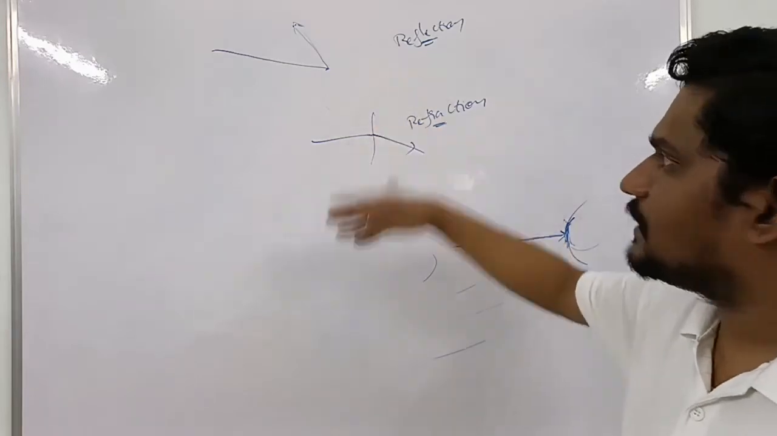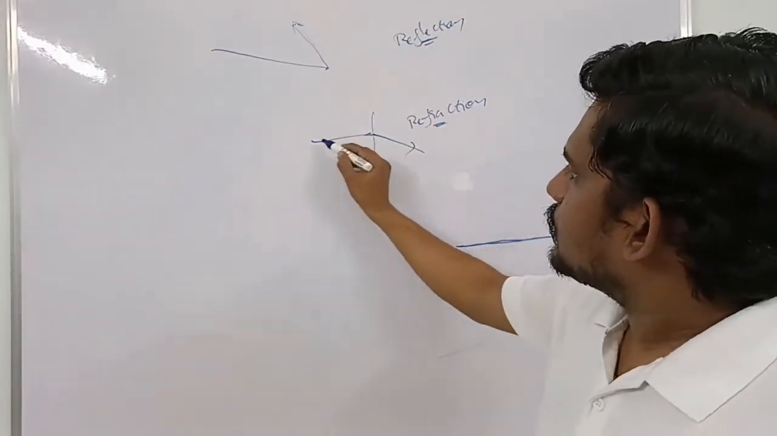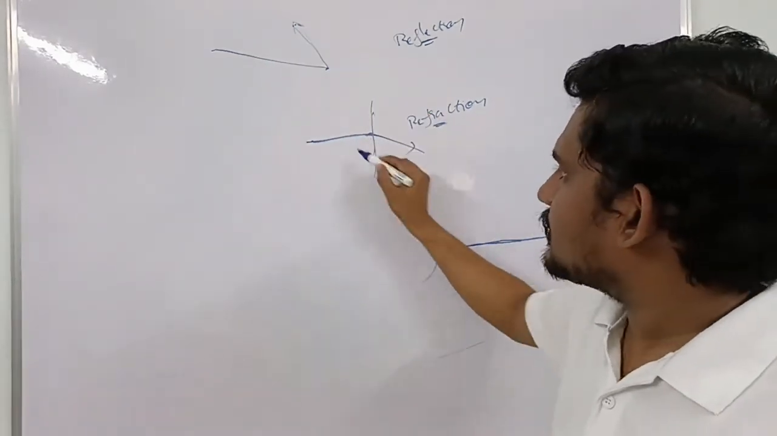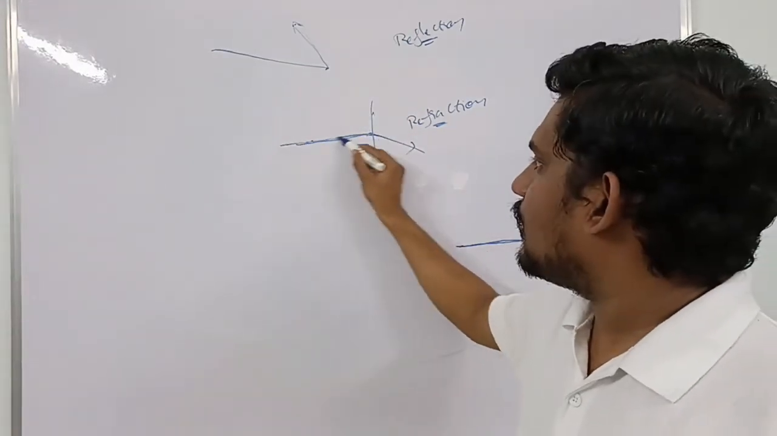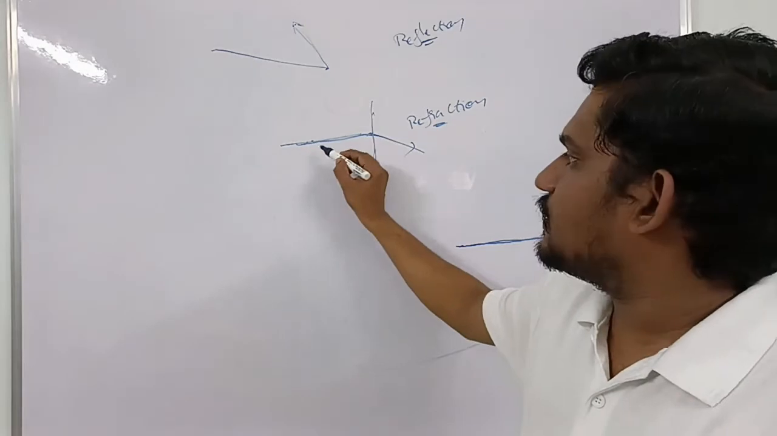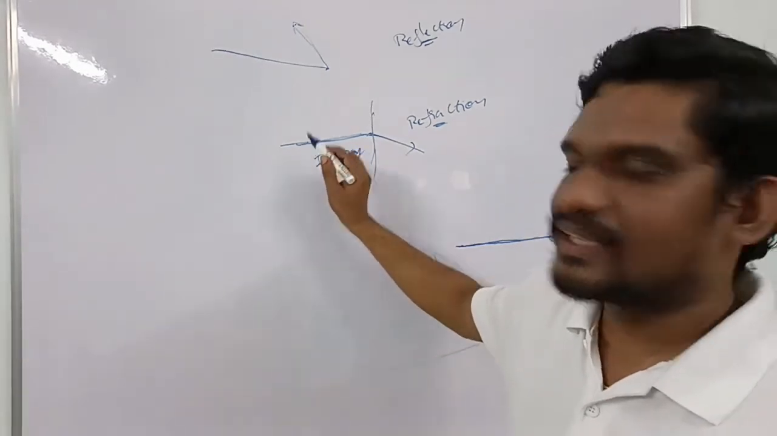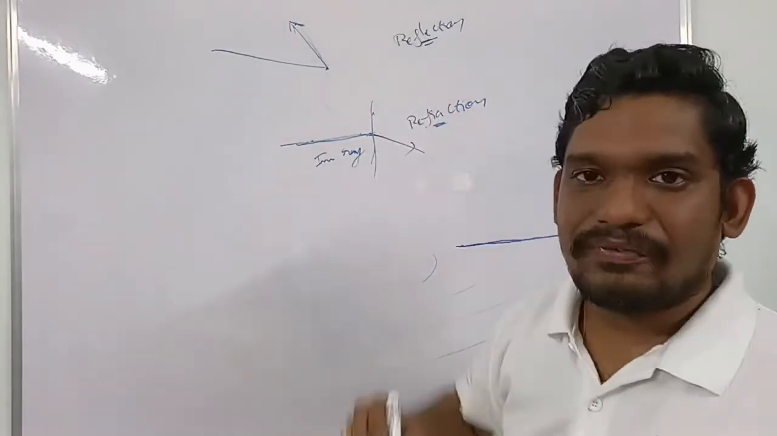There are many techniques. We will discuss this later. For the time being, I'm talking about this. When a light ray is incident on an object, this is called the incident ray. When it is reflected, this is called the reflected ray.